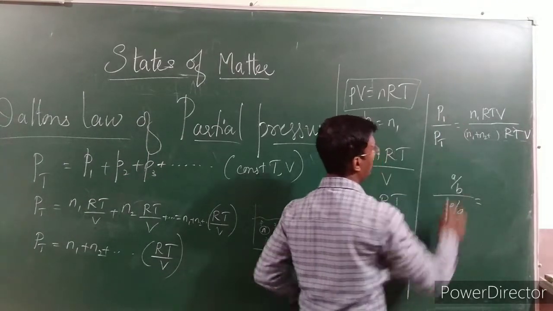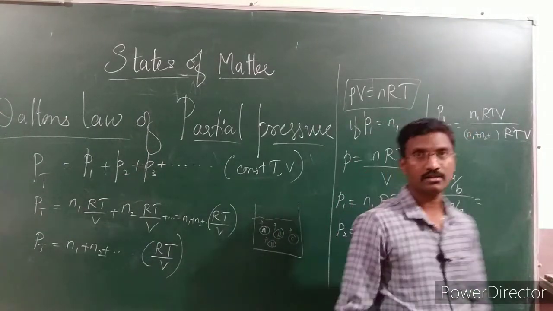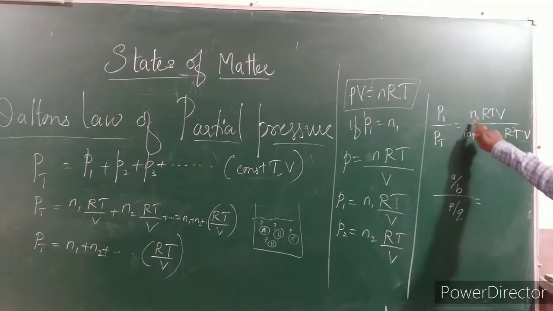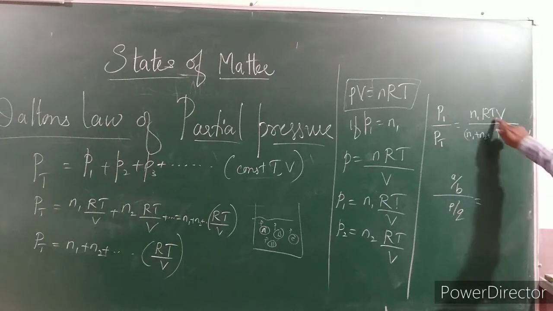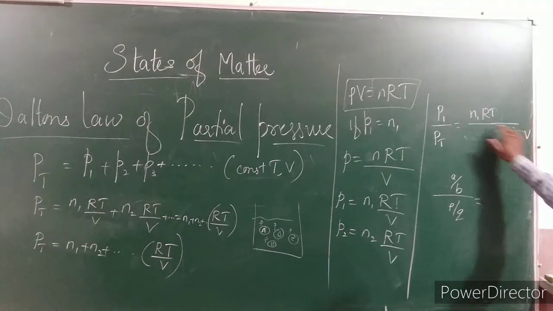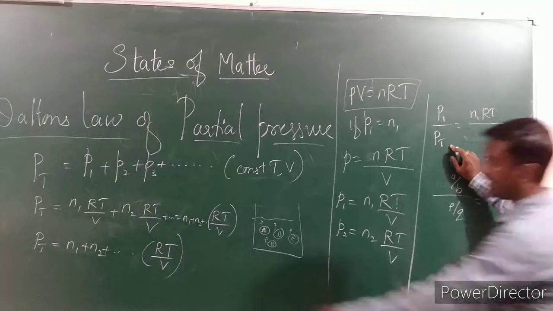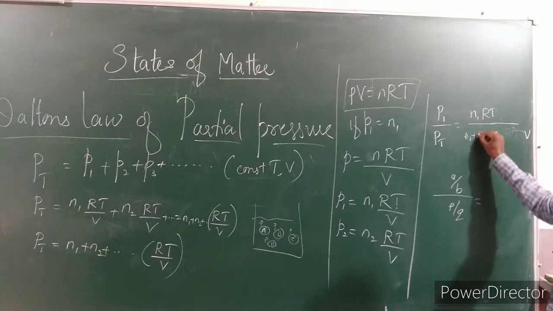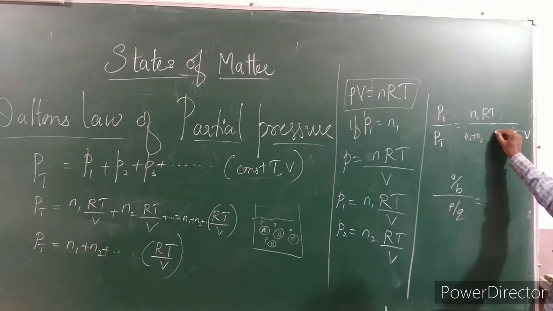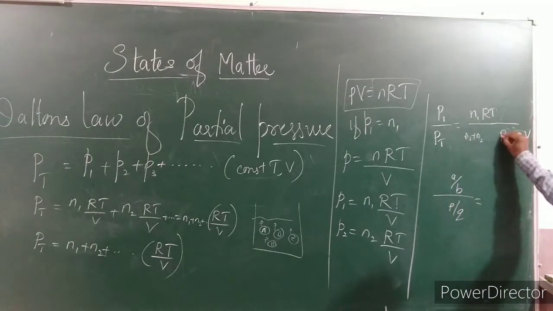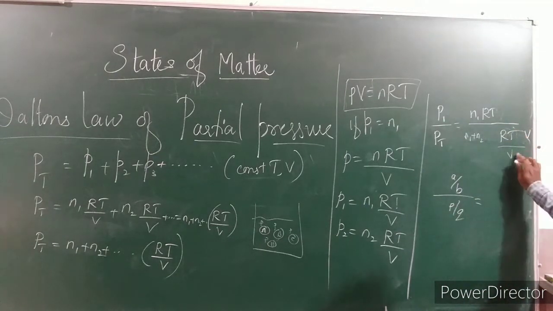P1 is nothing but N1 RT divided by V. PT is N1 plus N2 and so on, into RT divided by V, whole divided by V, that is going to form a numerical value.